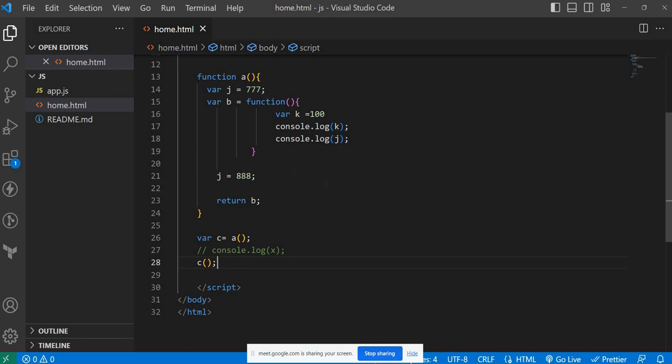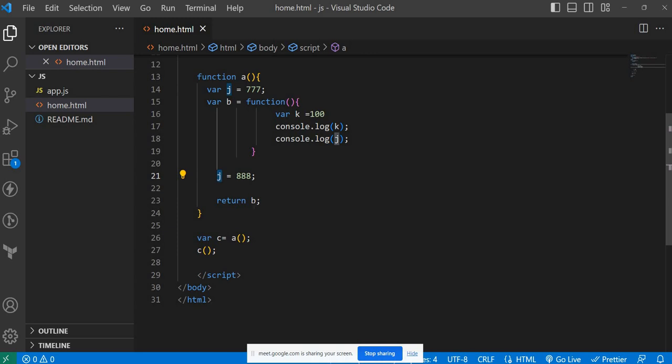Triple eight. Function B, sir. I'm just invoking C. Triple eight or triple seven? Triple eight, sir. Why triple eight? Why not triple seven? Because it is referring to the reference of J, not the value. Whenever we are returning B, it is not going to remember the value triple eight or triple seven. It will hold the reference of J.